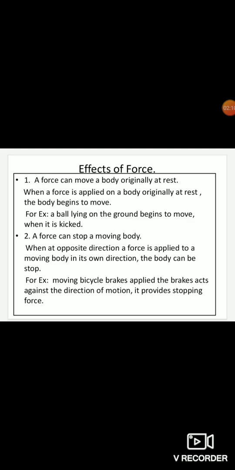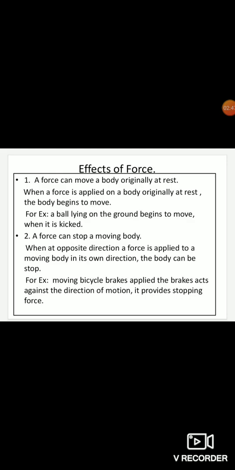When a force is applied in the opposite direction to a moving body's own direction, the body can be stopped. So children, I have given the bicycle example. The force which you are applying through the brakes is in the opposite direction of the moving body, which means in whichever direction the cycle is moving, the brakes oppose it in the opposite direction. So it provides the stopping force, and basically the bicycle stops. I hope this point is also clear to you all.